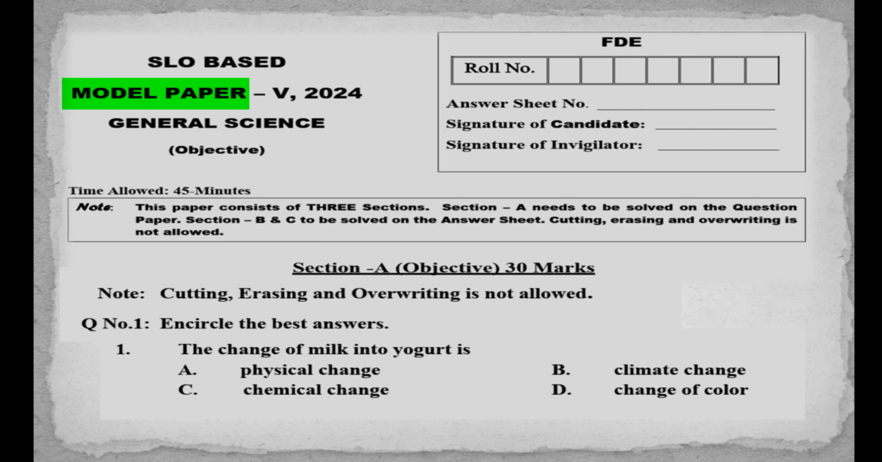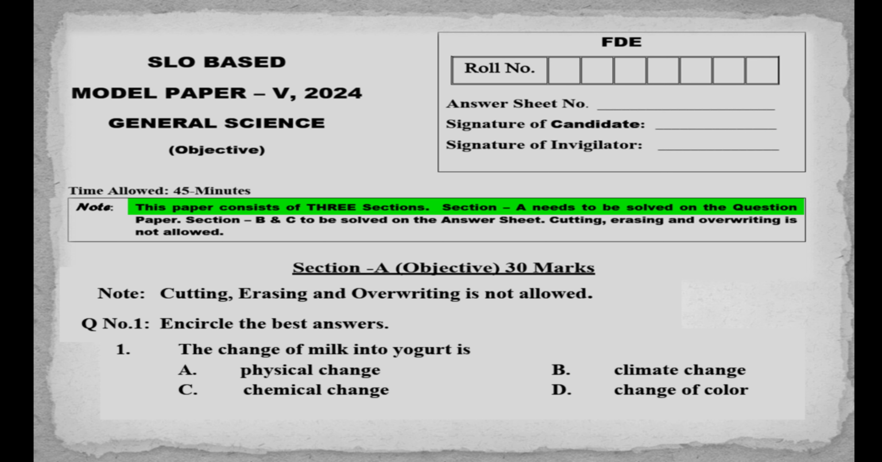SLO-based, solved model paper, General Science, Class 5, 2024. Candidate must write their roll number and sheet number, and put their compulsory signature. Also, the paper must be signed by the invigilator.